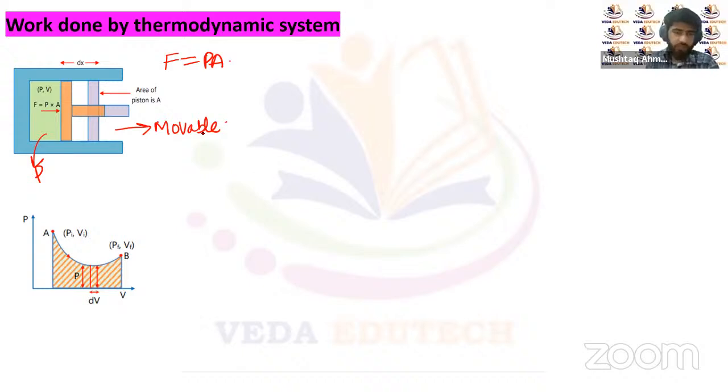Let's suppose dx is the displacement through which this piston slides, and it is because of the pressure in the gas. Now we know that the work done dW is the integral of F dot dx, if it's along one of the axes. So the integral of F dot dx will be the total work done by any force.